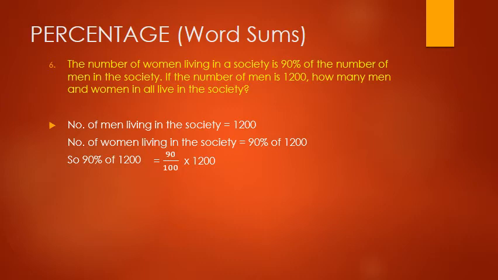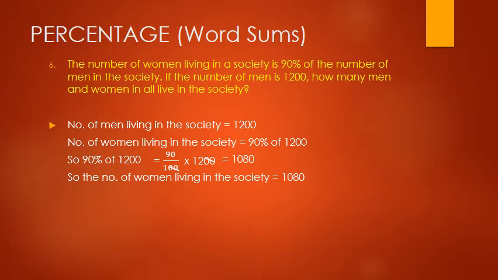Now children, we will cancel the 100 in the denominator and the 100 in the numerator, right? So what is left? In the numerator it is 90 multiplied by 12, and in the denominator it is 1. So 90 multiplied by 12 is equal to 1080. So the number of women living in the society is equal to 1080. Now children, what is asked in the question?